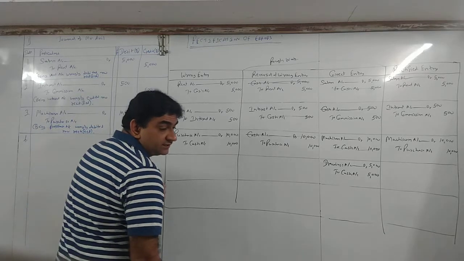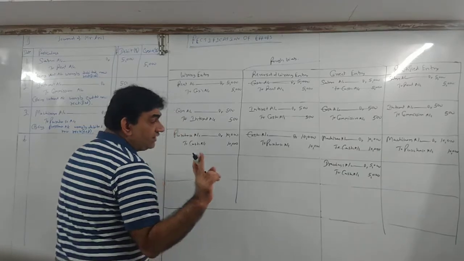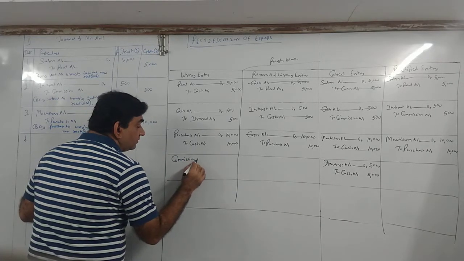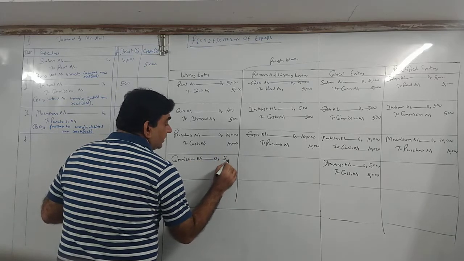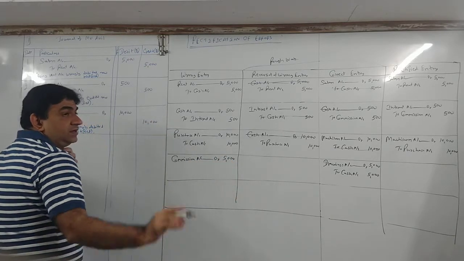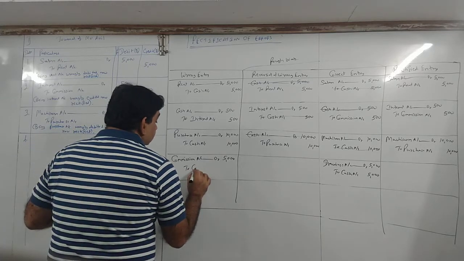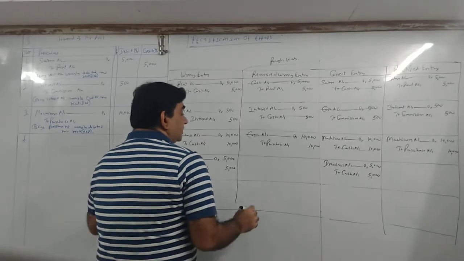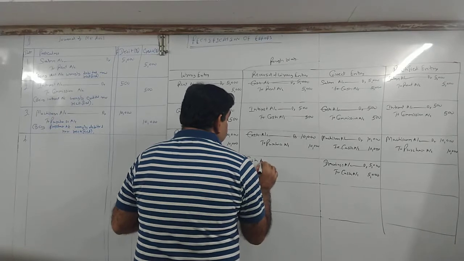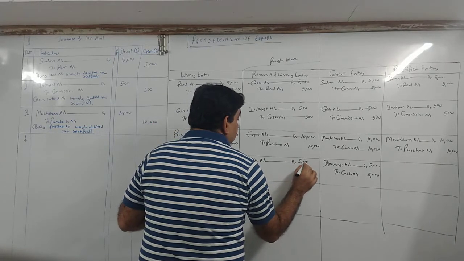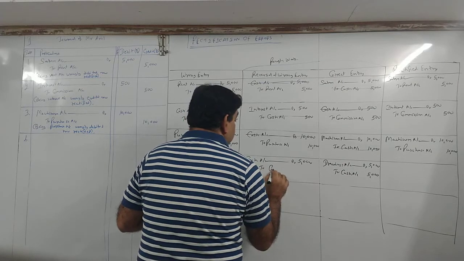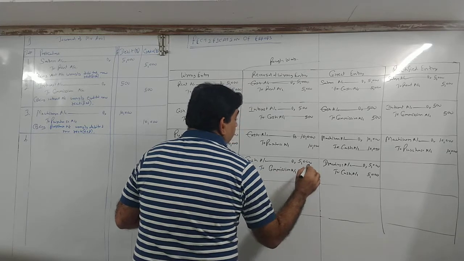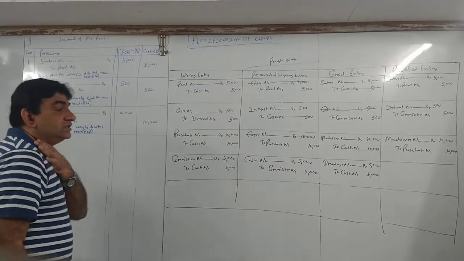This should have been my correct entry. Now, what have you done? Instead of drawings, what have we debited? Commission. So I have wrongly debited commission. So commission debit 5,000. No information for cash, that means cash is credited correctly, 5,000. Commission to cash, reverse it. So now it becomes cash debit 5,000 to commission account 5,000. Cash to commission 5,000.